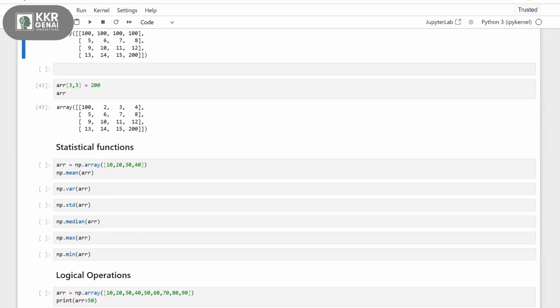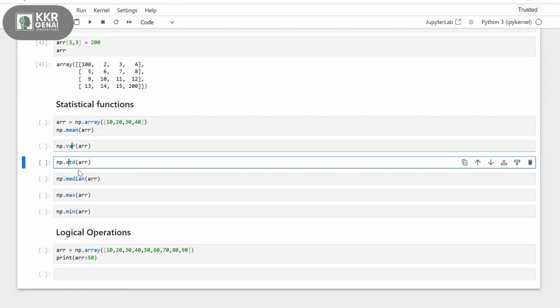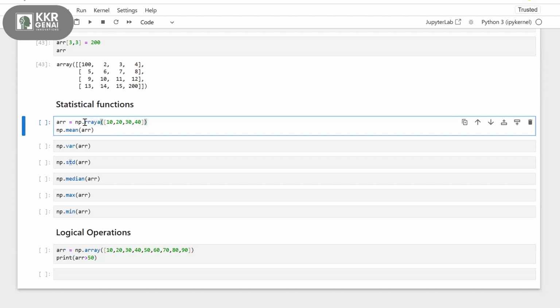Now let's see the statistical functions. These statistical functions are very useful when you are analyzing data, whether you have a data frame or larger arrays. Using the statistical functions becomes very useful for you, without writing calculations or formulas, you directly use these function names. So this is my array, a single-dimension array: 10, 20, 30, 40.